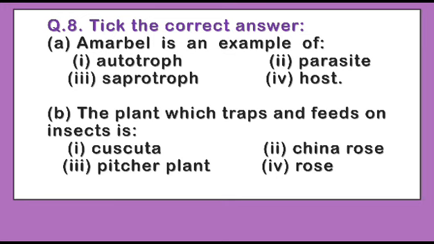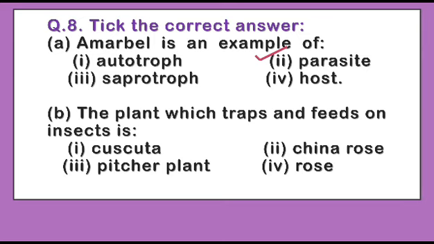Here you have to tick the correct answer. In these questions you can see that there are 4 options. You have to tick the correct one. Okay. The first question under this category is: Amarbel is an example of, the options are autotroph, parasite, saprotroph, host. The right option is parasite because Amarbel is a non-green plant which does not have chlorophyll in it.